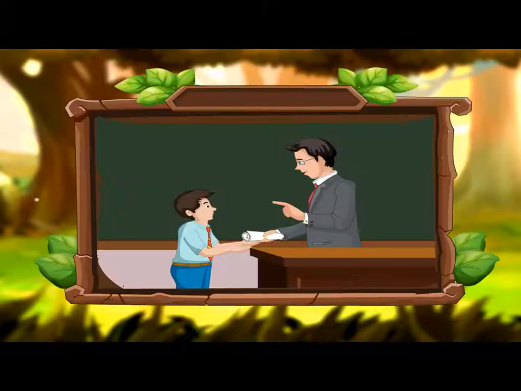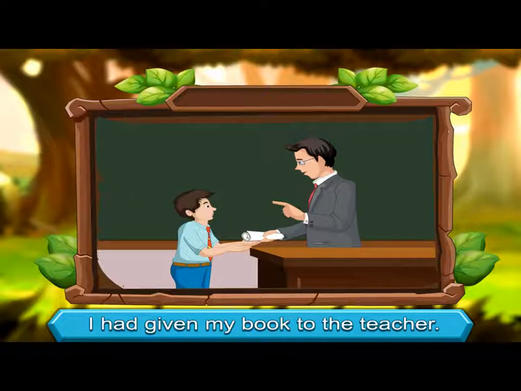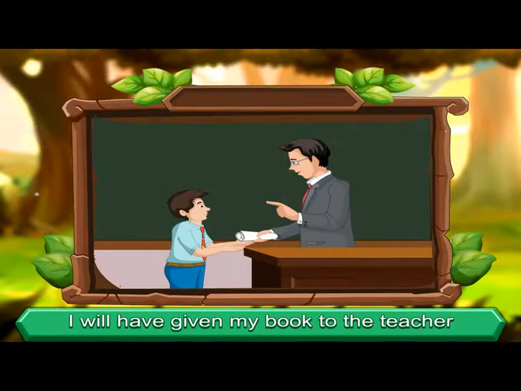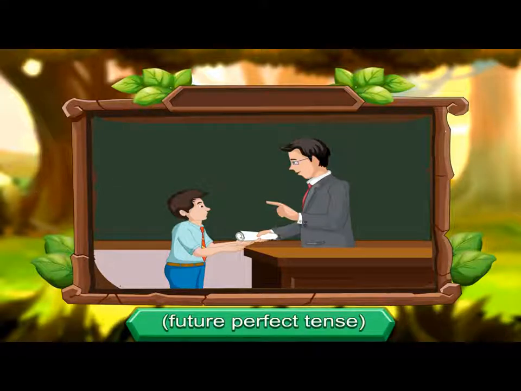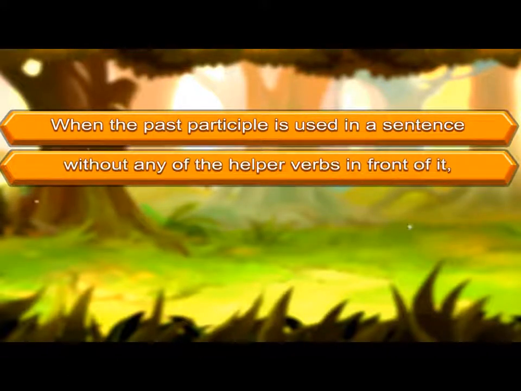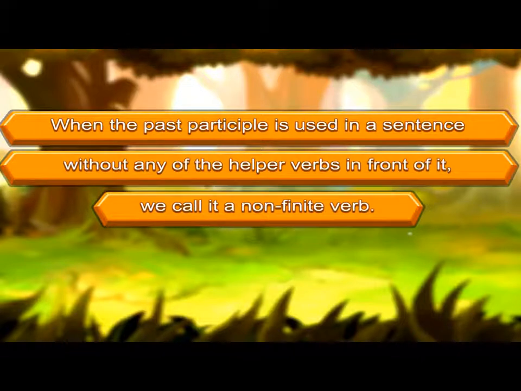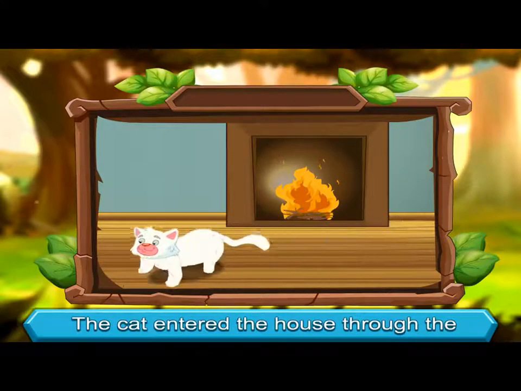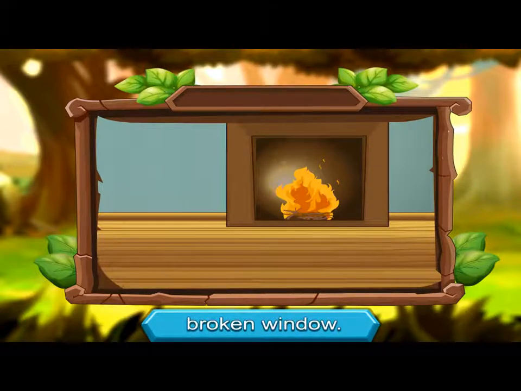For example, I had given my book to the teacher. Past perfect tense. I will have given my book to the teacher. Future perfect tense. When the past participle is used in a sentence without any of the helper verbs in front of it, we call it a non-finite verb. For example, the cat entered the house through the broken window.